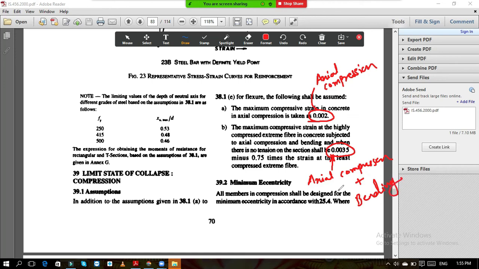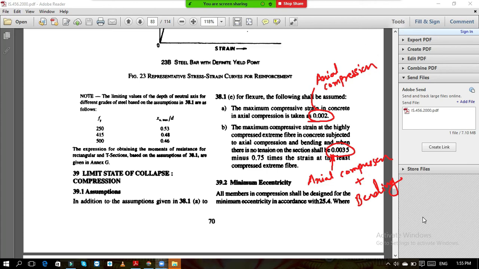So these are some diagrams which I have told you right now from the IS code.